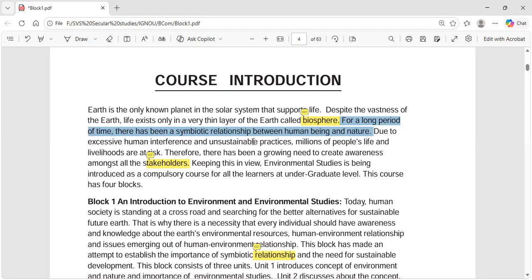So there has been a growing need to create awareness. So we have to act quickly and we have to create awareness. To a certain extent, many people are not aware that if they do such kind of things, it could create problems to the nature. There are people at the village who have not gone to schools, so they do not know the ill effects of putting the plastics on the field.